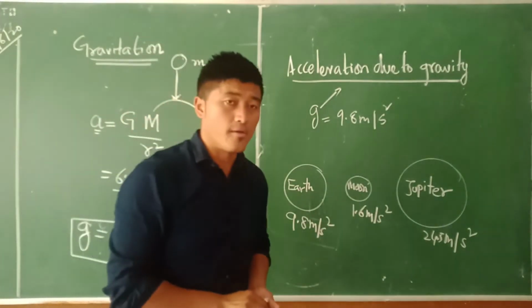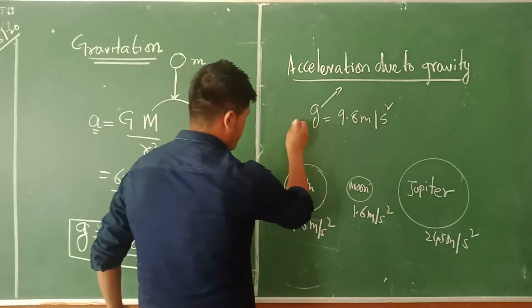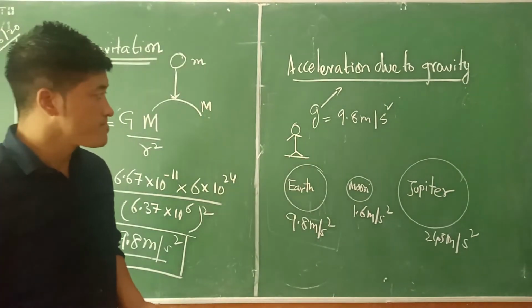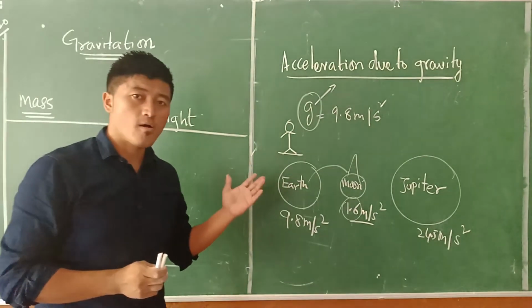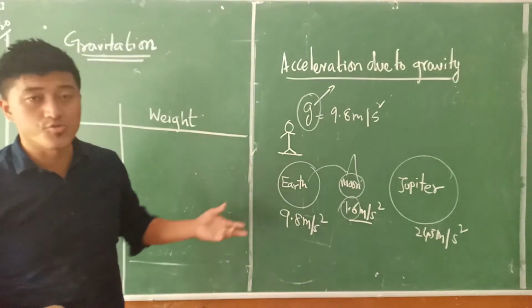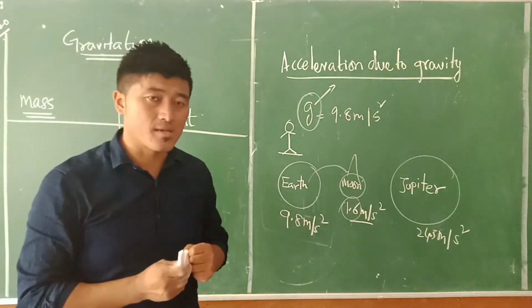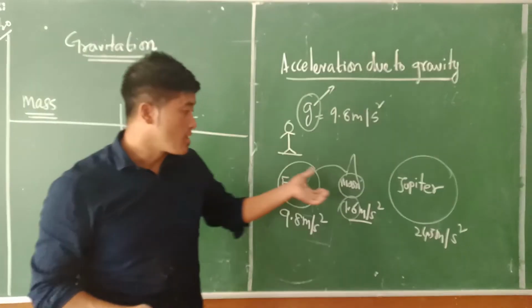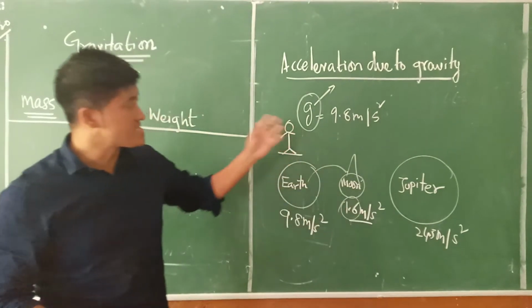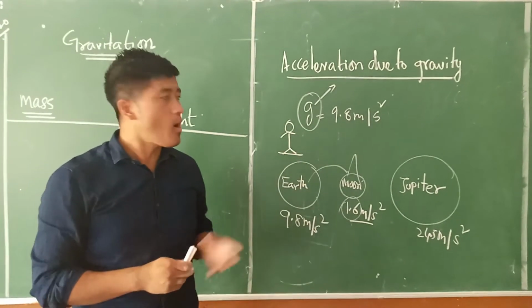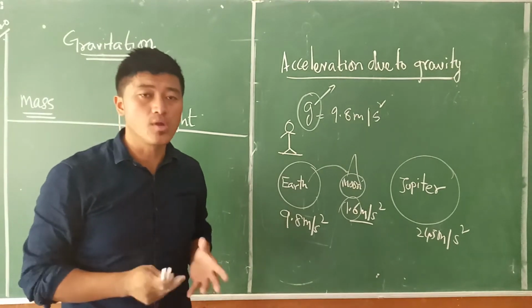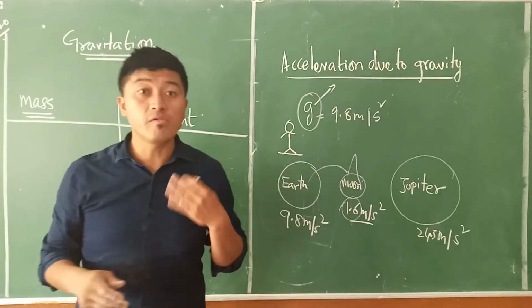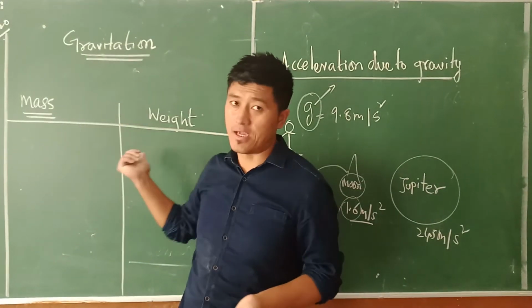Let's suppose, imagine, okay. For example, there is a person here. Okay? So we were discussing the acceleration due to gravity. Now let's suppose, imagine, as I have put in an example right now, in the case of Earth, Moon, and Jupiter, with different acceleration due to gravity there. Now, why are we learning that? Why this is important for us to know is because through the concept of acceleration due to gravity, we will be able to clarify mass and weight here.